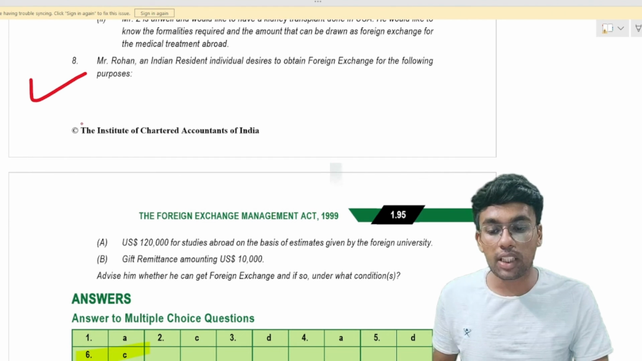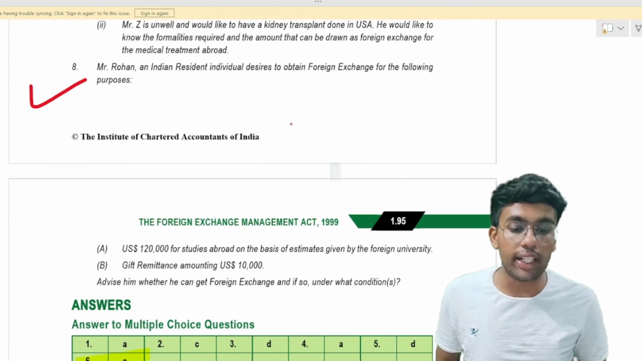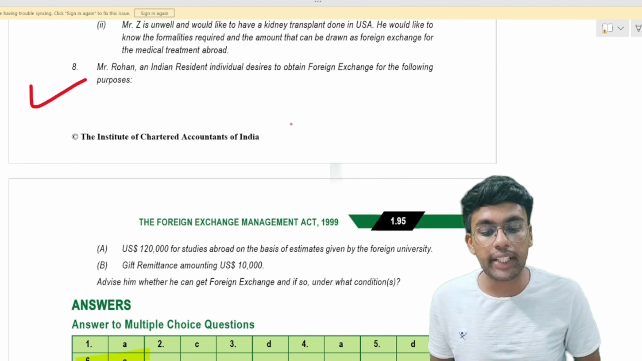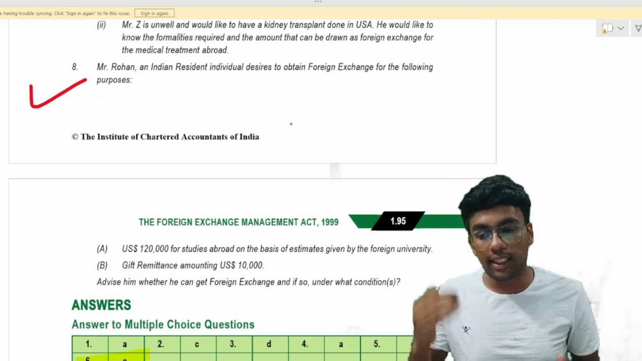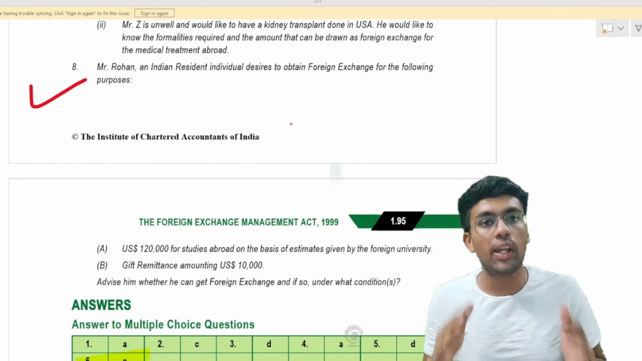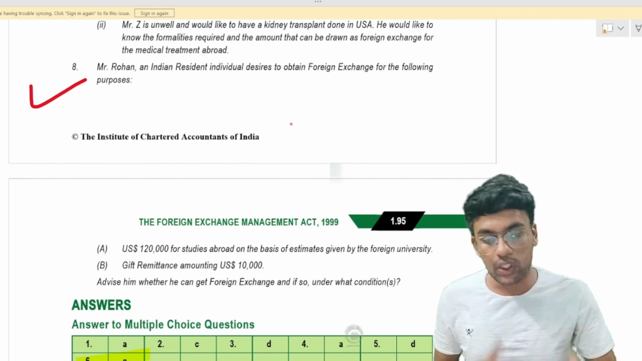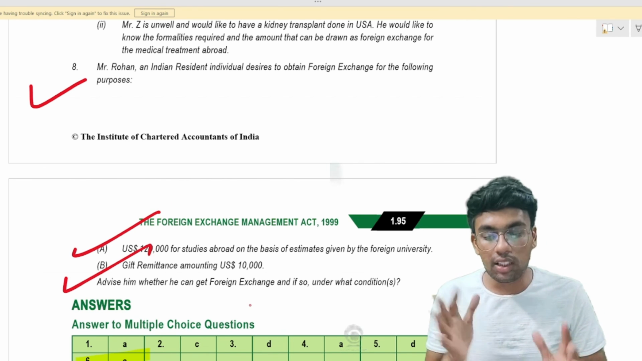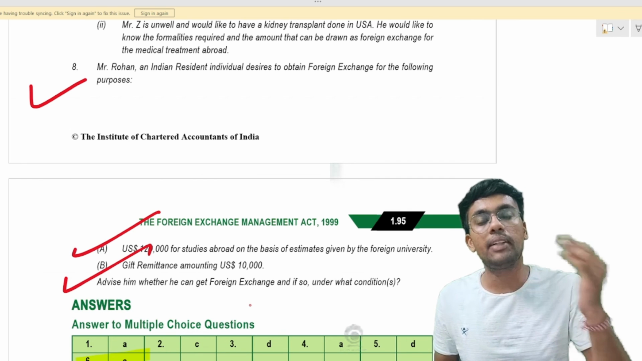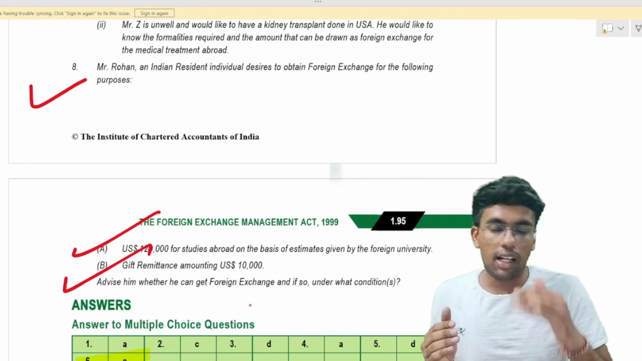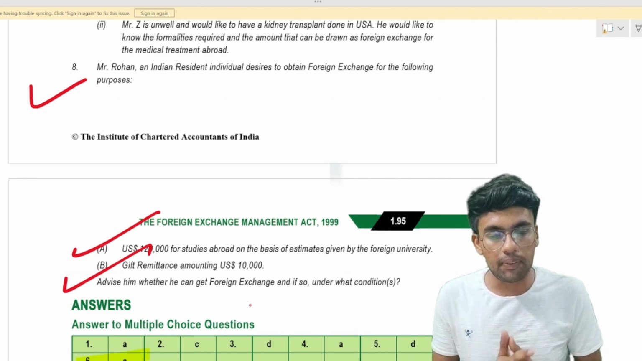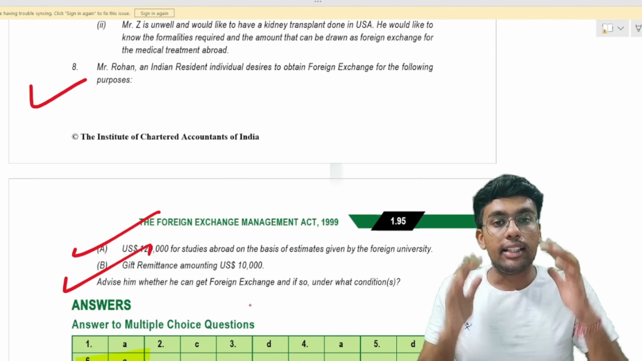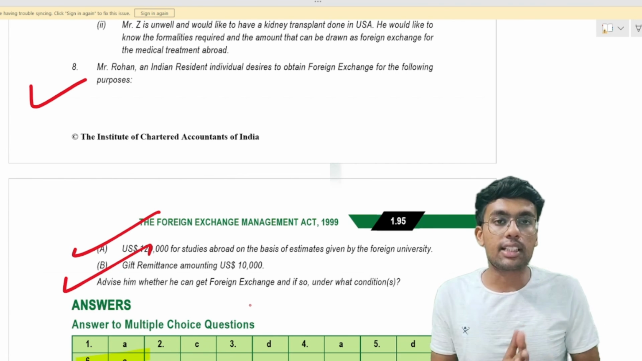Question number 8 talks about Mr. Rohan, Indian resident individual, desiring to obtain foreign exchange for the following purposes. $1,20,000 for studying on the basis of estimate given by a foreign university. We discussed in question number 7 as well. This is completely allowed. No need to worry. You can proceed further with respect to remittance of $1,20,000, and with respect to $10,000, up to $250,000 can be remitted outside India by way of gift or by any other purpose, and therefore this is also an allowed transaction under FEMA. And this is the complete question answer discussion of the FEMA chapter.